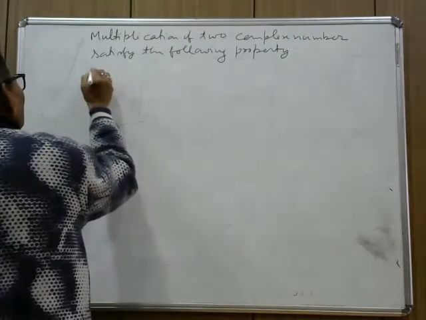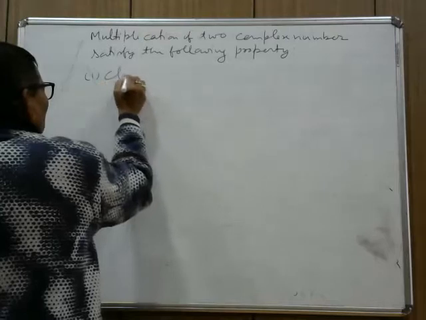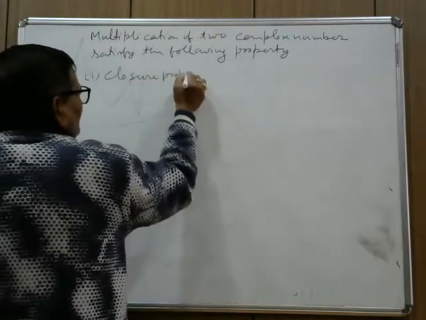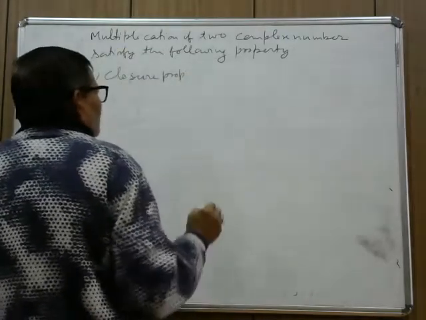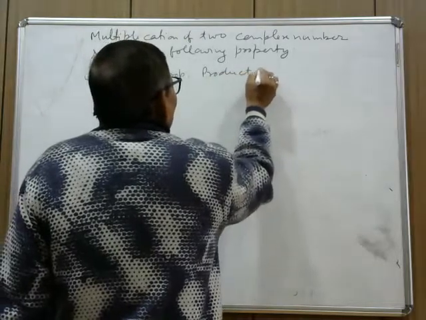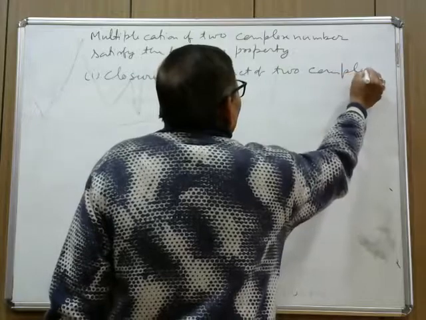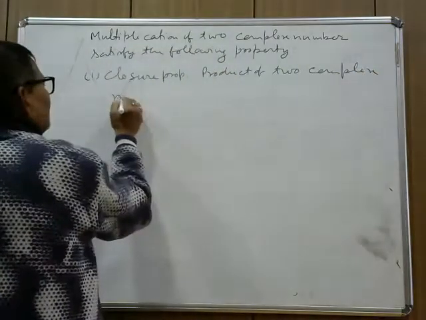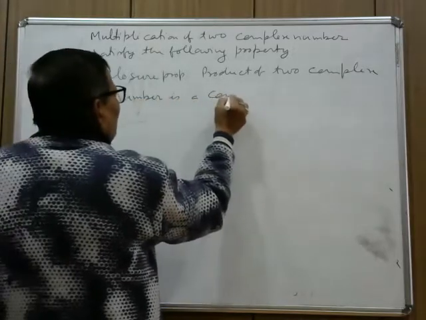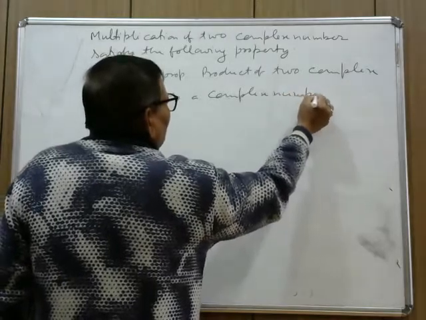Number one, closure property. Product of two complex number is a complex number. This is called the closure property.